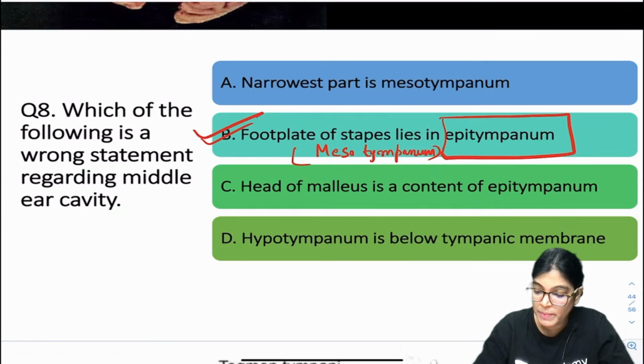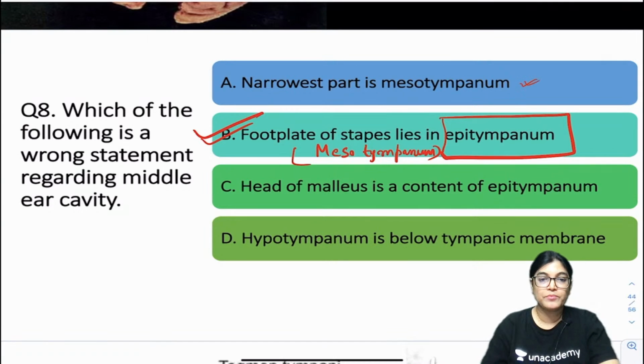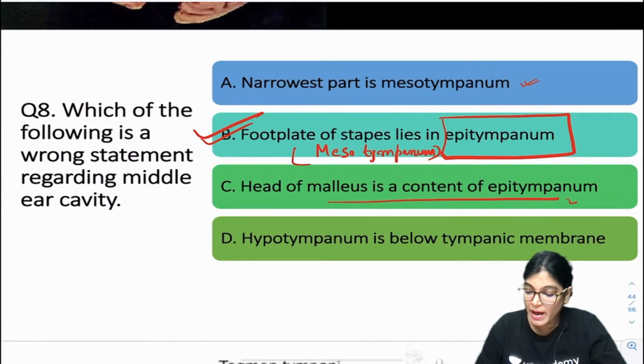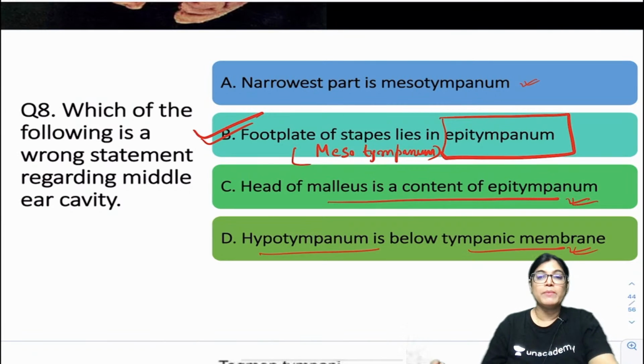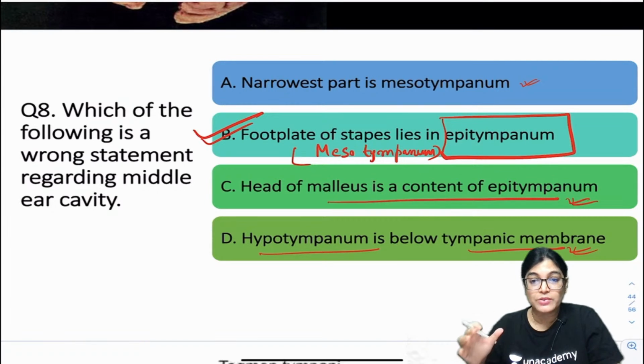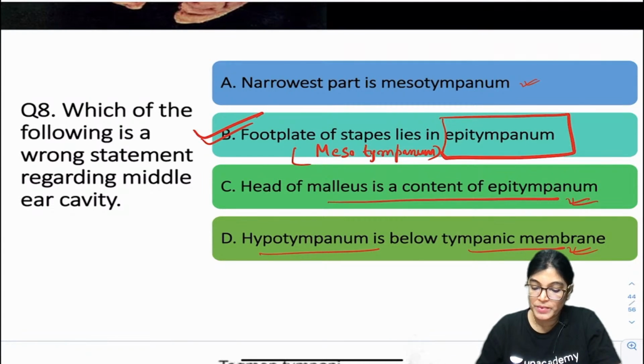Narrowest part is mesotympanum is an absolutely correct statement. Head of malleus lies in epitympanum is absolutely correct. Hypotympanum lies below tympanic membrane is absolutely correct. So first I would like to show you a diagram where you can see the different parts of middle ear cavity.